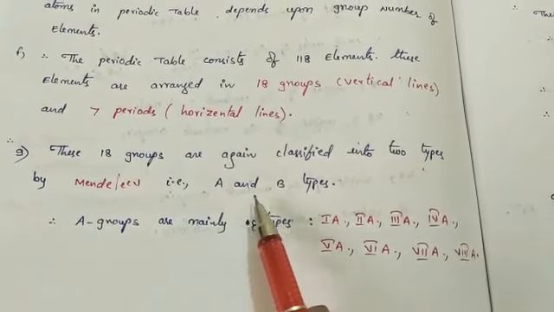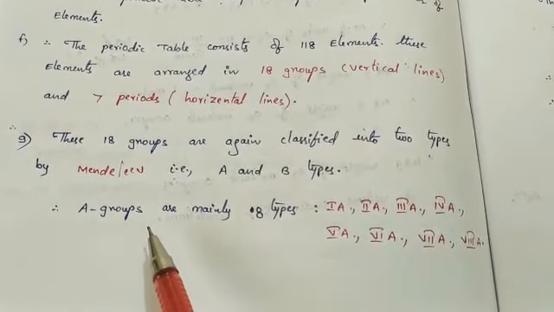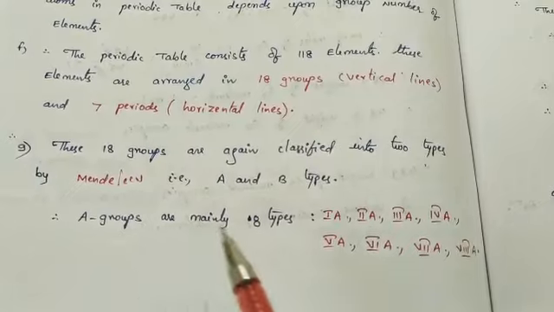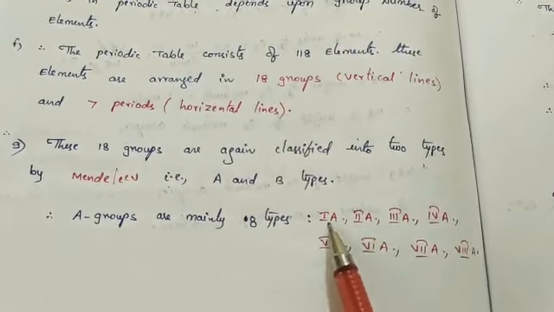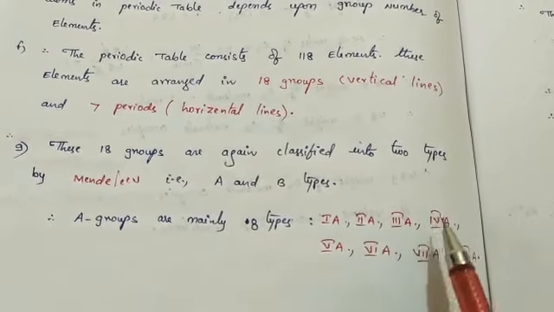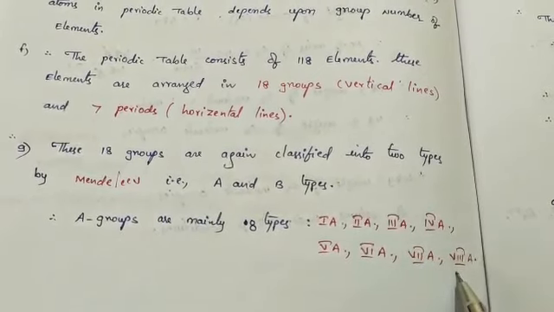So there are two types, A and B. If we consider the first one, the A groups, mainly we have 8 types. In Roman numerals we write 1A, 2A, 3A, 4A, 5A, 6A, 7A, 8A group elements.